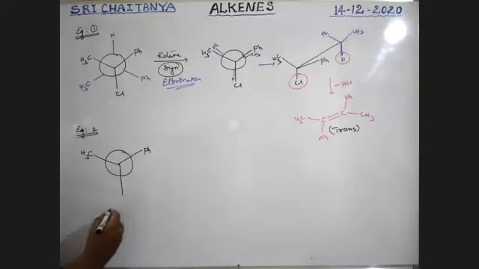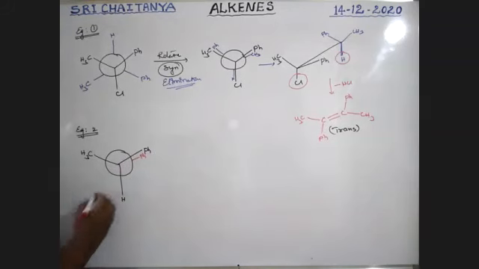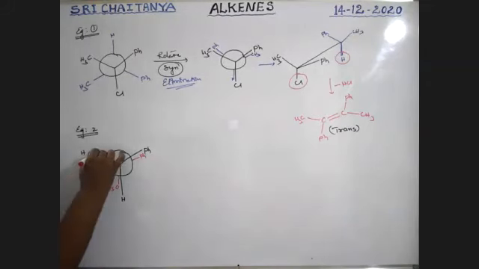It is a hydrogen, boys. Next, this is Ph. This is OTs, boys. That is a tosyl group, the best leaving group. Next, this is CH3.